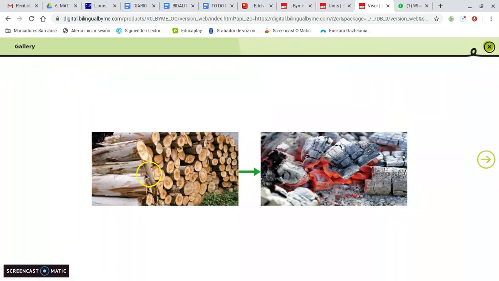The wood reacts with the oxygen in the air and with the heat, and we have a combustion. In this combustion, we produce energy, that is light and heat, and new substances appear that are ash and smoke that goes up to the atmosphere, right?